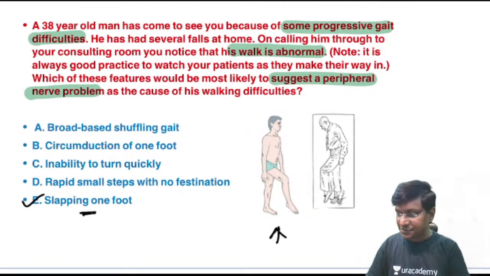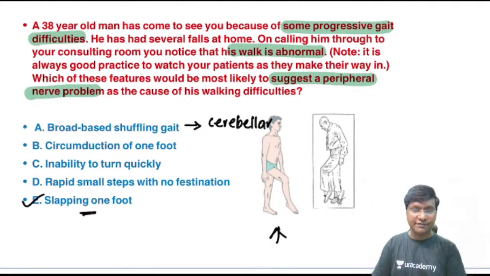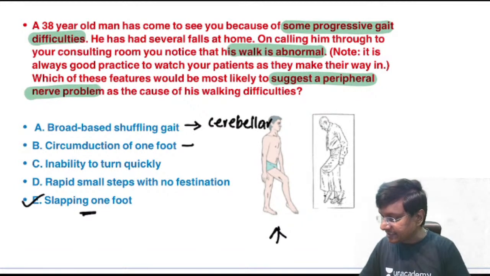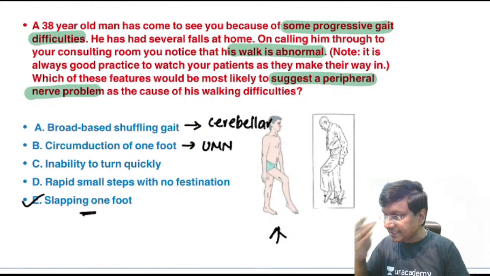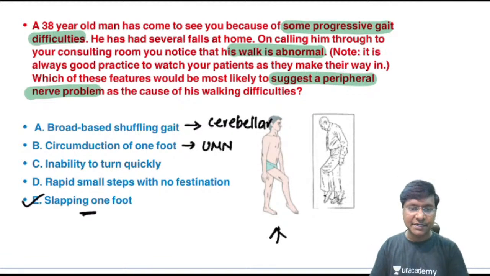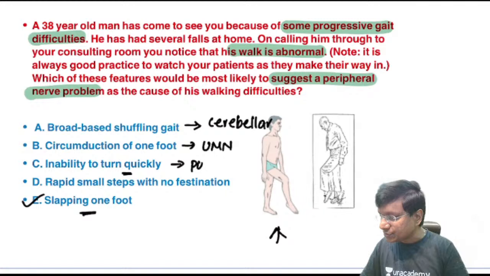Now what about the other options? Take the broad shuffling gait. You get this in case of cerebellar lesions. Then circumduction of one foot, you get this in case of upper motor neuron lesion, that is, pyramidal tract lesion or a lesion within the cerebral cortex. Then inability to turn quickly, that is what you get in case of Parkinsonism.